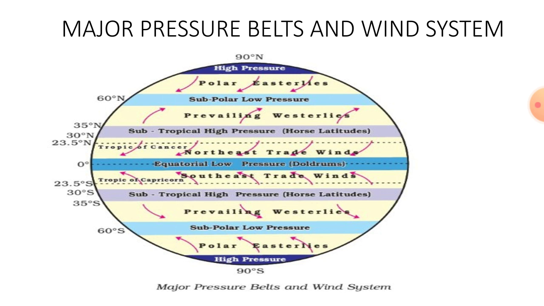And third is local winds. These blow only during a particular period of a day or year in a small area. For example, land and sea breeze. And in northern India, a local wind is Loo.